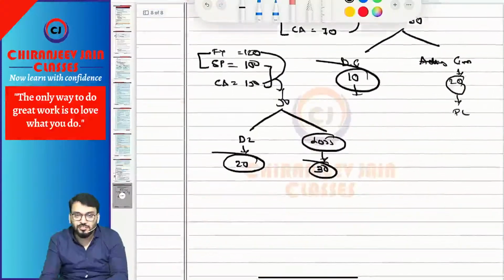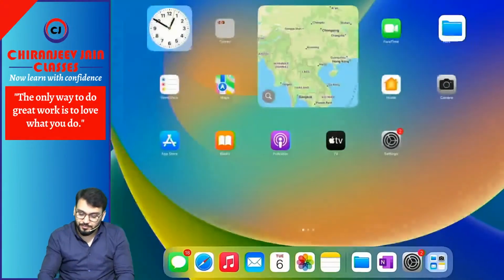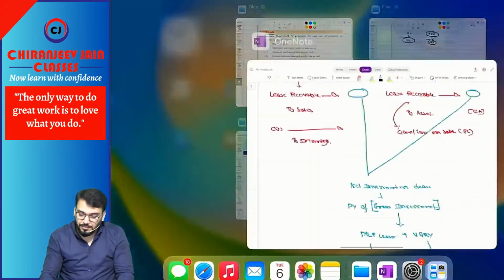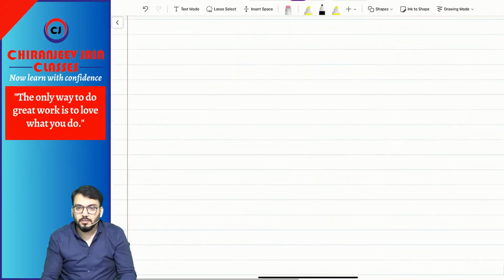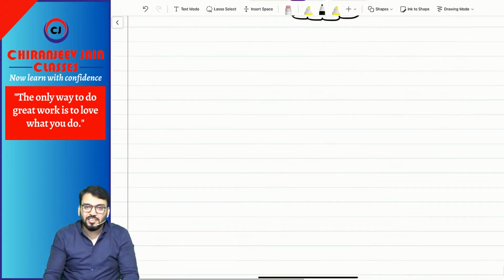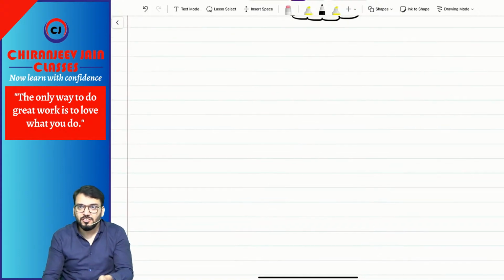Interest calculation for this topic. Let us take an example. The implicit rate, calculation of implicit rate of interest.